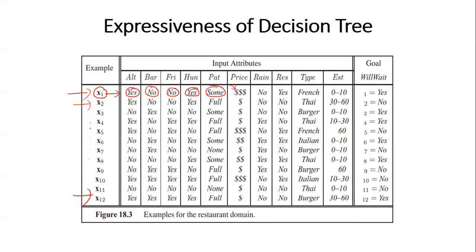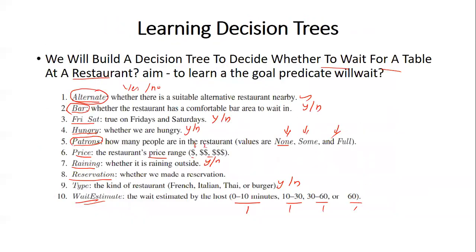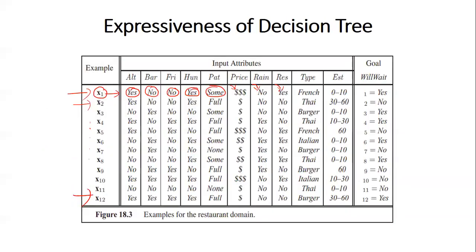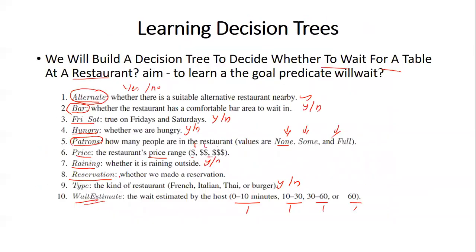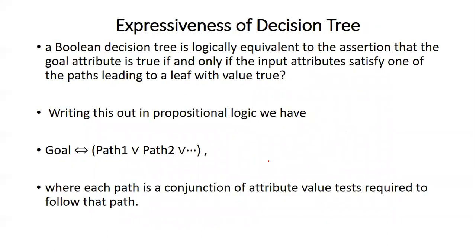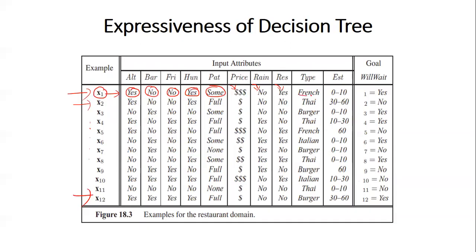Price, it is a high cost restaurant. It is the cost of the restaurant, whether low cost, medium cost or high. Whether it is currently raining outside, no. What is this RES, or reservation? Whether the user has reserved, yes. What type of restaurant it is: whether it is French, Italian, Thai, or burger. It is a French restaurant. Now the estimated waiting time is 0 to 10. So this is what we want to identify: will the user wait or not? In this case, the user will wait.